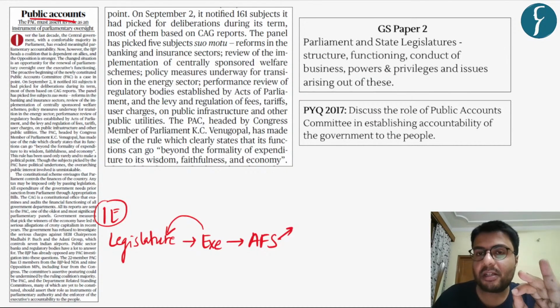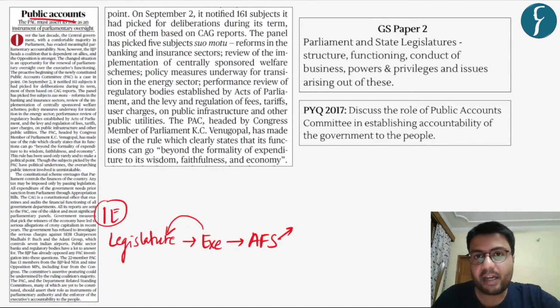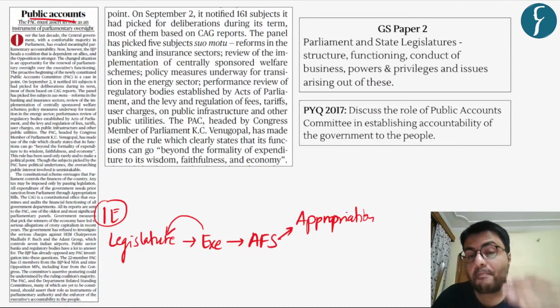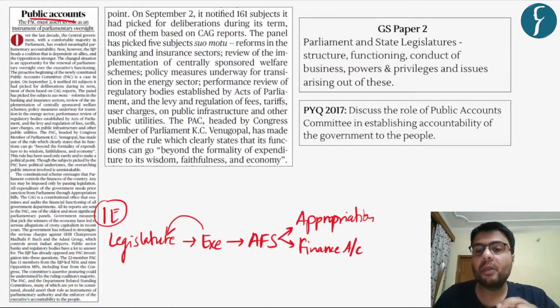And this annual financial statement or budget accounts for various spending made by the government from the Consolidated Fund of India, and it is known as the appropriation account. Whereas the money incurred by the government as revenue from both non-tax as well as tax related sources is utilized to finance the spending by the government, and these are categorized under the finance account.